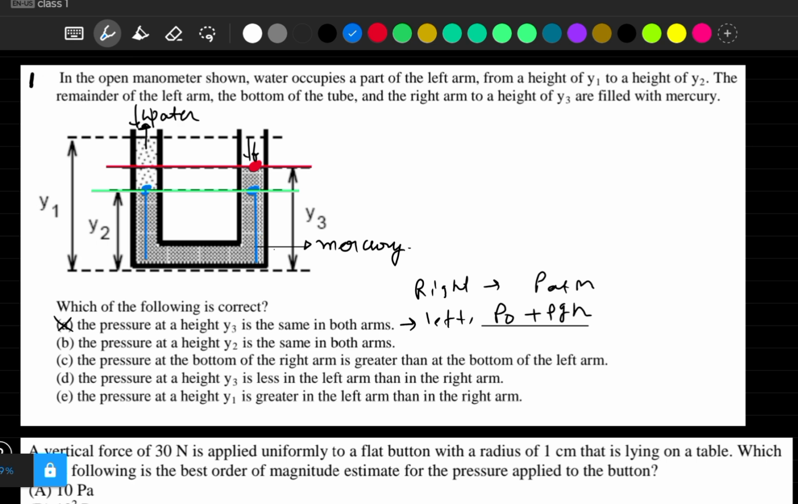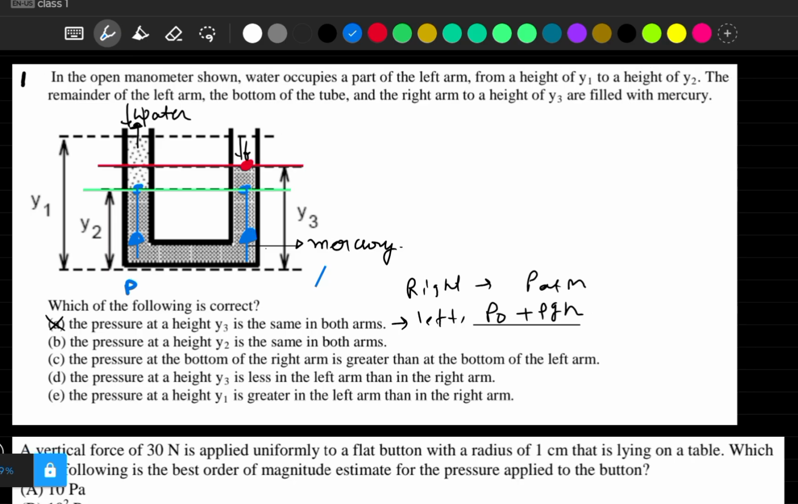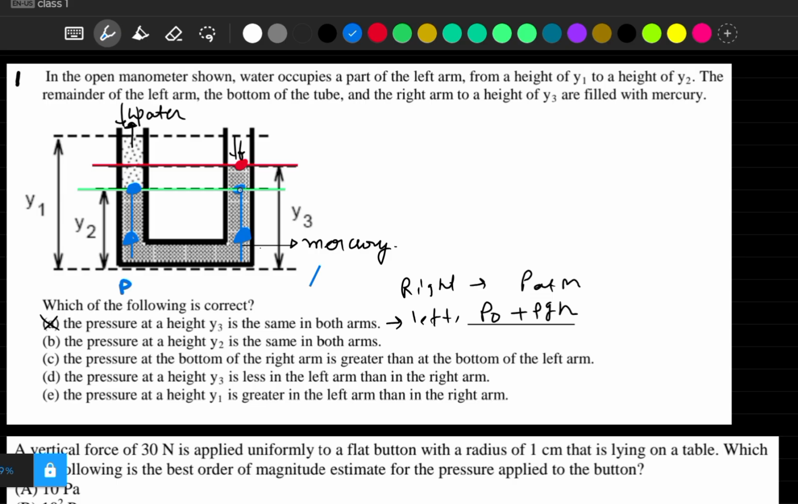right? It means the lower parts have the same height, and let's say here pressure is P. This pressure will decrease as you go upside. It means on both sides, because this height is the same, these two blue points are at the same height from this lower level. So there will be the same decrease in pressure. So pressure at height y2 will be the same in both arms. This will be a correct option.